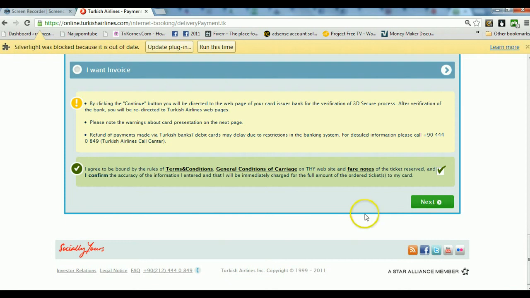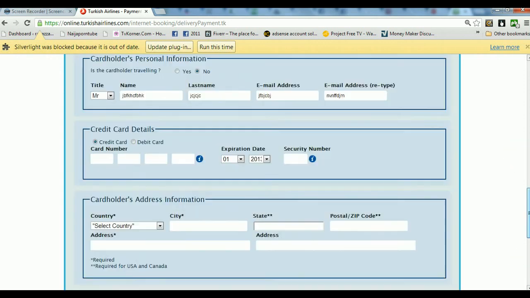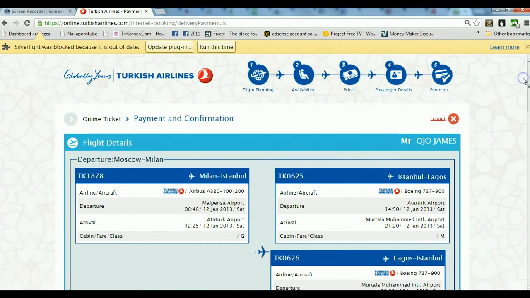That's all. So with this small video where I showed you, if you do it like this, you can buy the ticket. Then once you buy the ticket, they will send you an email confirmation saying the ticket has been booked and everything. With that email confirmation, you can print it out and go straight to the airport.